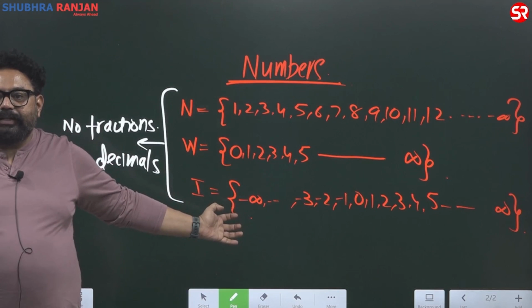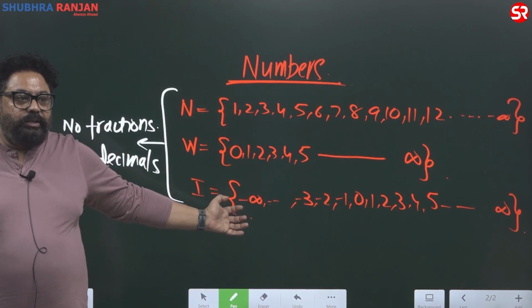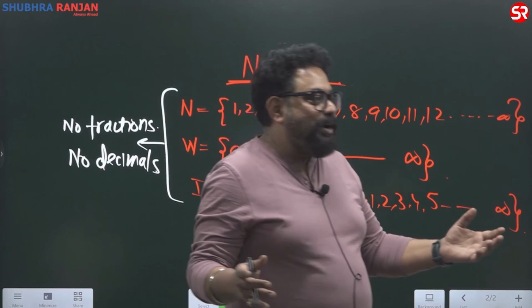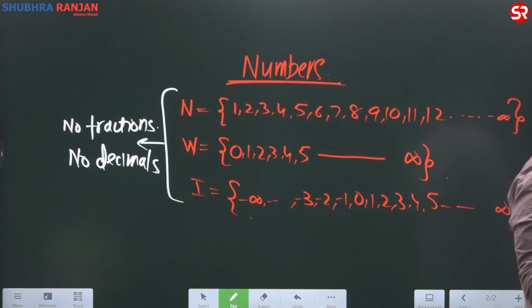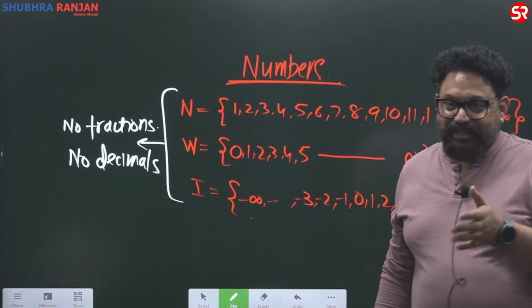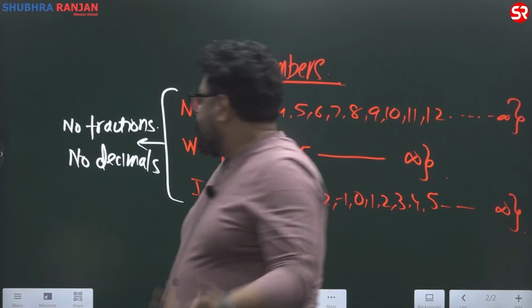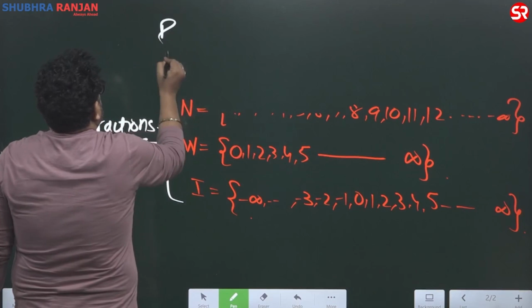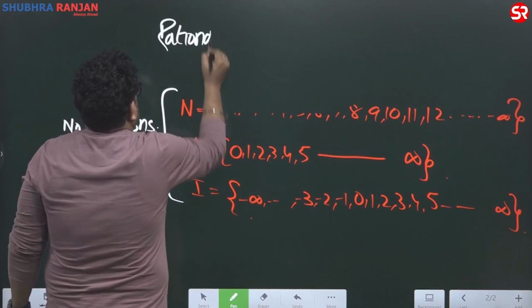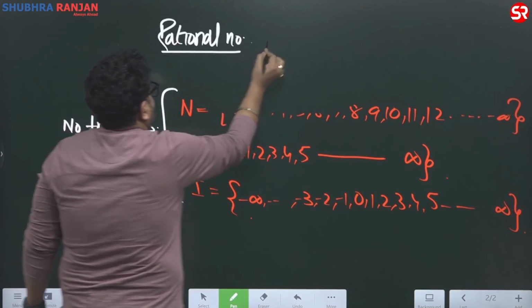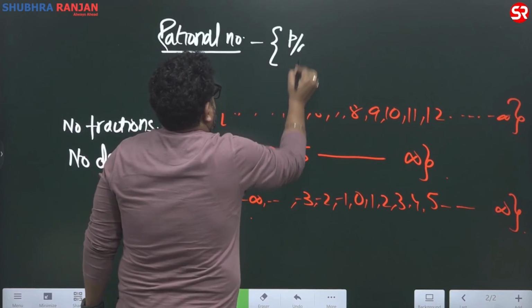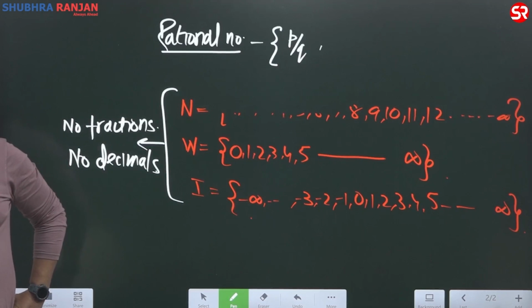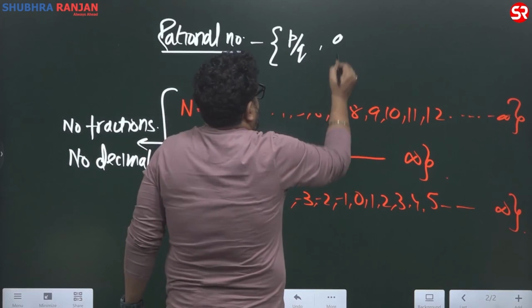So now what do you need after this as a society? There was a farmer, he had big land, he had 4 sons, he wanted to divide that land among his sons, which means now you need fractions. 1 by 4, isn't it? So what does fraction mean, guys? Fractions means rational numbers. So what are rational numbers? Numbers of the form p upon q, where q is not equal to 0.